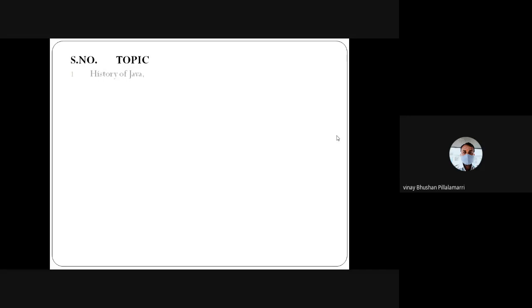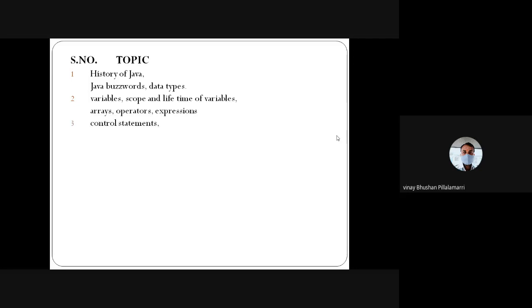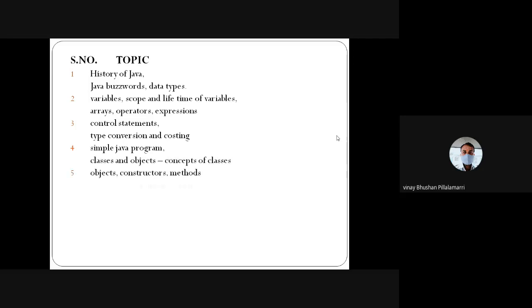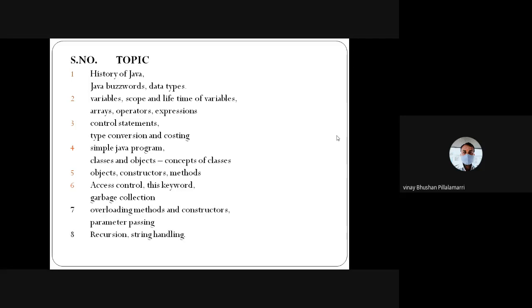Now, this is the second part in Java, where we discuss the history of Java, the buzzwords and the data types in Java. Secondly, we go with variable scope and lifetime of variables, arrays and operators. Like this, we have the statements of the first unit's second part: type conversions and casting, executing sample Java programs, classes and objects. Like this, we have many concepts to discuss. First, we will go with the history of Java.